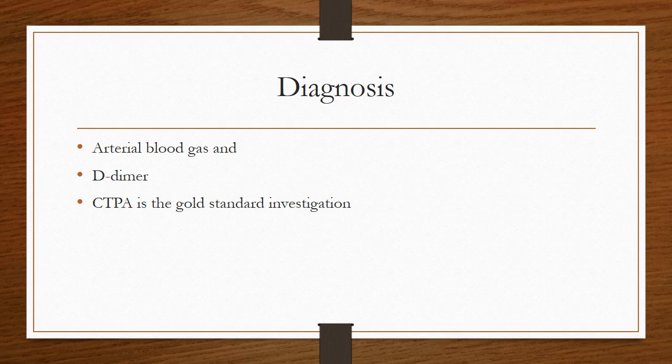The CTPA is the gold standard investigation and is now recommended as the initial imaging technique in suspected non-massive PE. It has sensitivity of more than 95% and may enable an alternate diagnosis to be made if PE is excluded. It should be performed within 1 hour in suspected massive PE and within 24 hours of suspected non-massive PE.